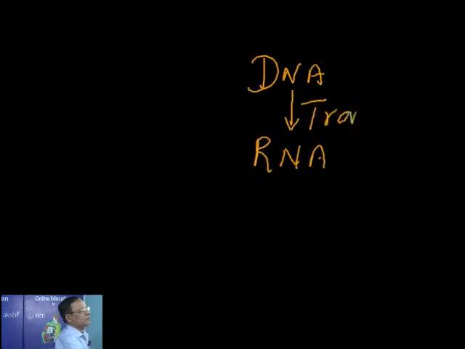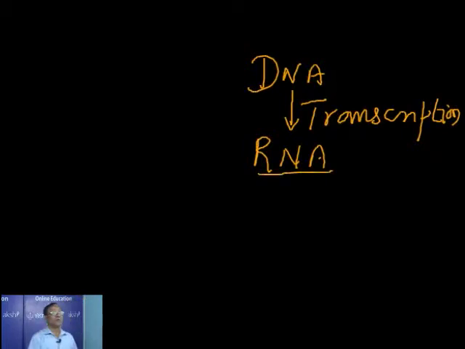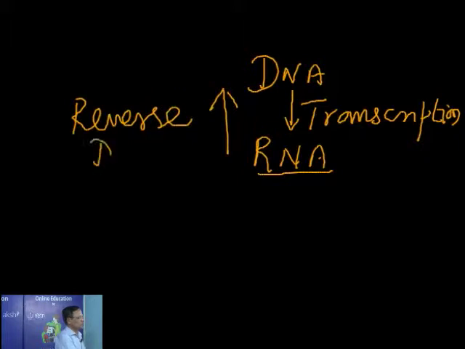So in normal conditions, for example, in our cell we have the DNA. This DNA directs the synthesis of RNA. This process is called transcription, copying of RNA on DNA. But sometimes the RNA directs the synthesis of DNA. That is, it occurs in the opposite direction. That is called reverse transcription.